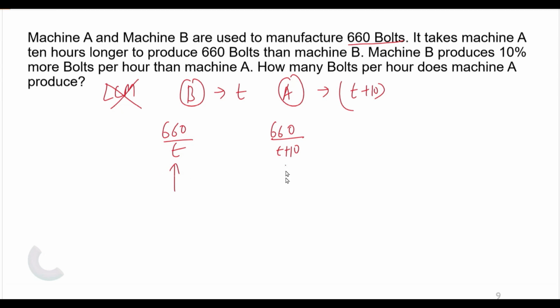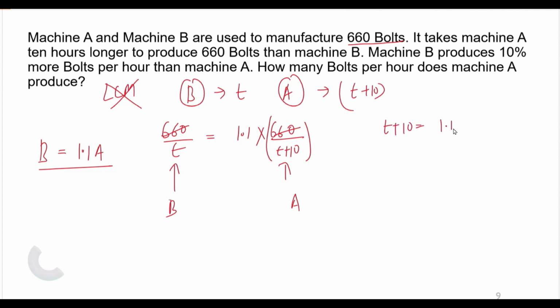This is the amount of bolts produced by A, and this is by B. It is also given that B produced 10% more bolts than A. That means the bolts produced by B are 1.1 times those of A. So this is equal to 1.1 times this. Now we can strike out 660. Now cross multiply. So T plus 10 equals 1.1 of T. So 0.1 T equals 10. Now T is equal to 100.